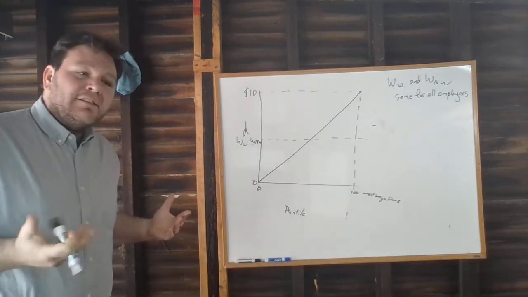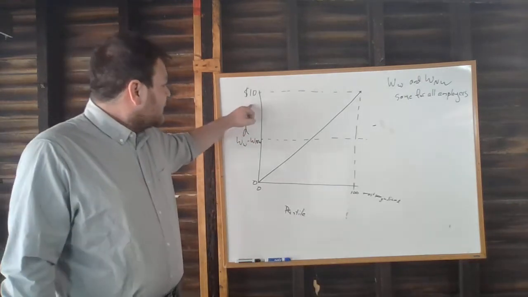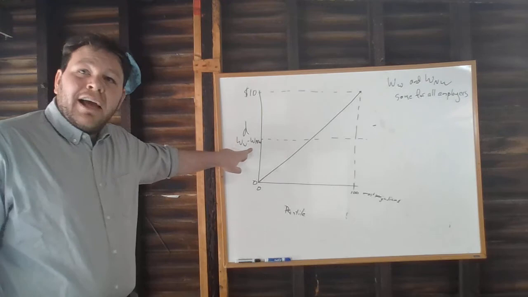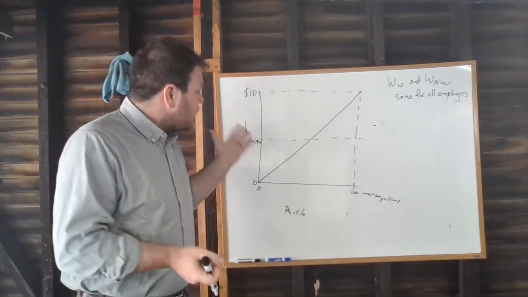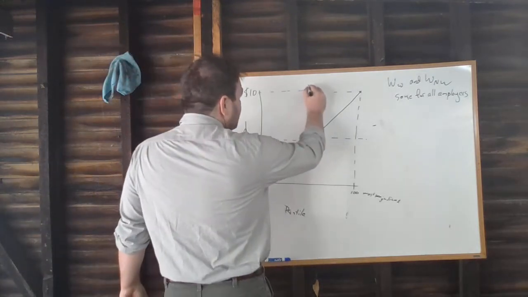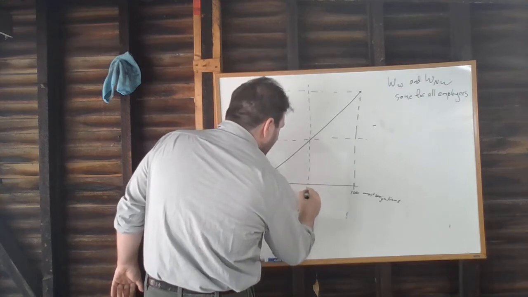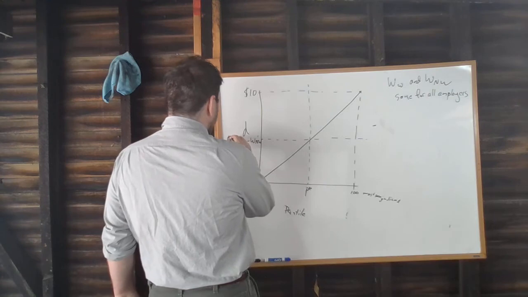Now, on top of this, what we know from what we did before is that if an employer has a distaste for non-white workers D greater than the wage gap, they're only going to hire white workers. And if they've got a distaste less than the wage gap, they're only going to hire non-white workers. In other words, we can draw a dividing line here. I'm going to call this percentile star. I'm going to call this D star.